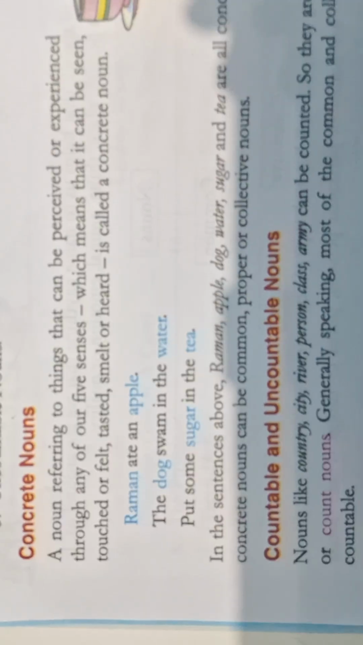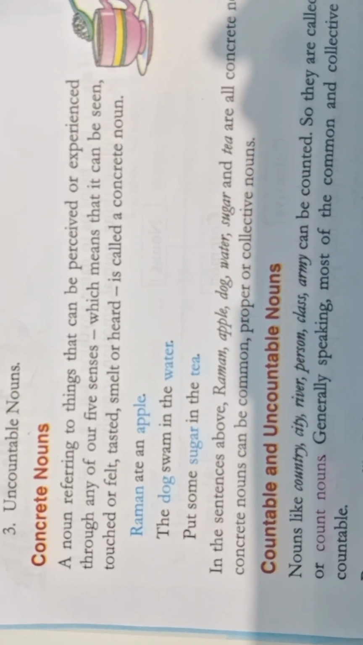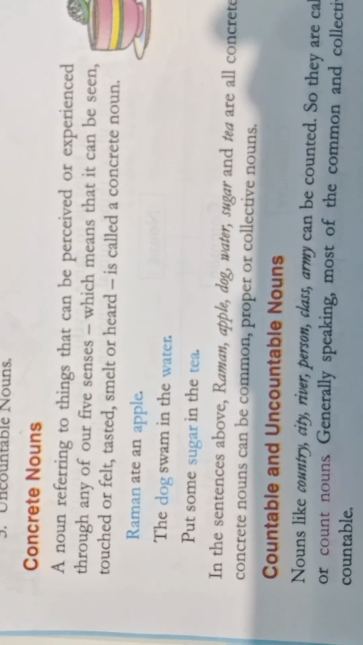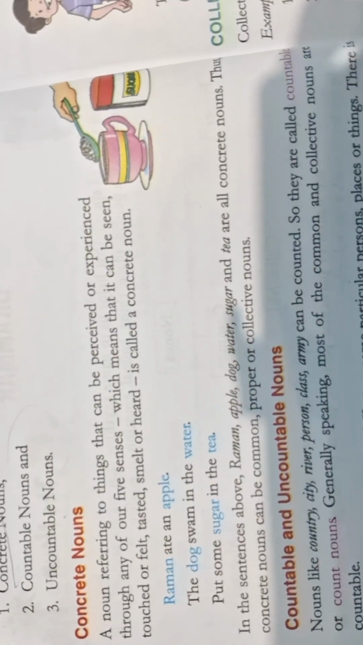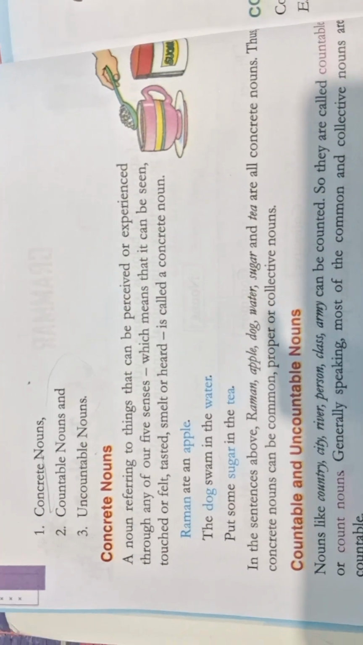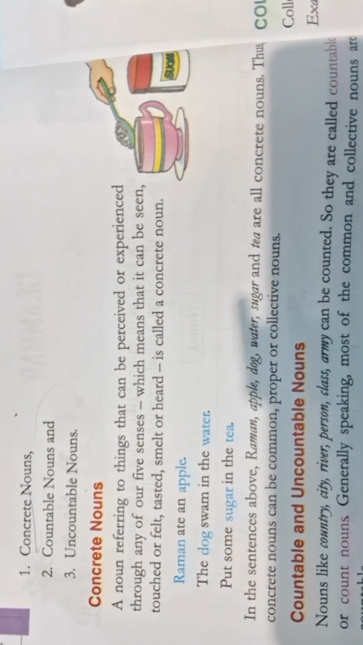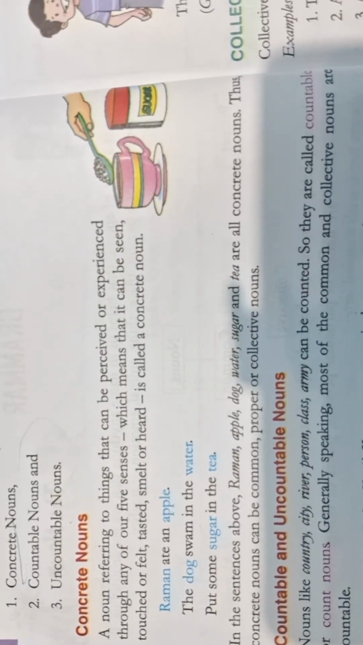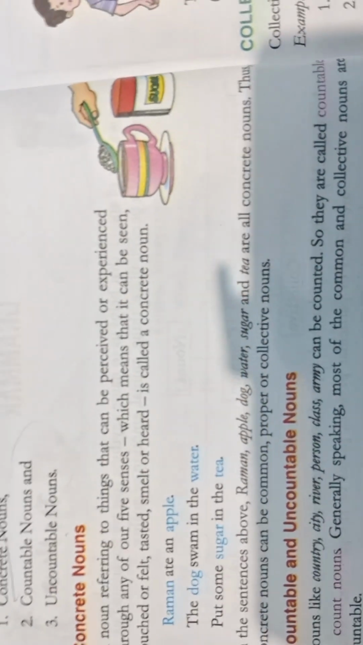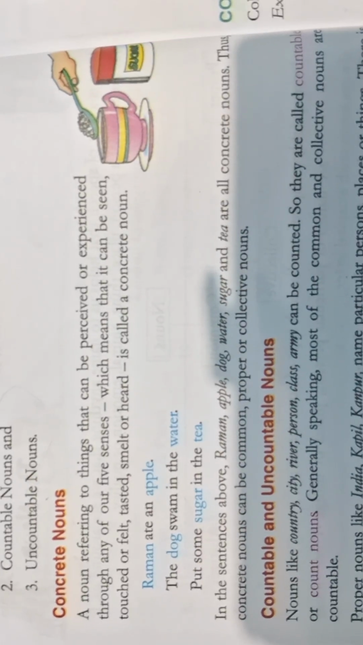And examples are: Raman ate an apple. The dog swam in the water. She put some sugar in the tea. In the above sentences, Raman, apple, dog, water, sugar and tea are all concrete nouns. Thus, concrete nouns can be common, proper or collective nouns.